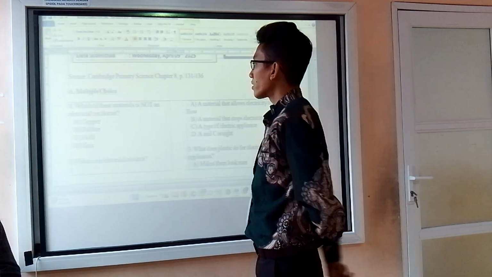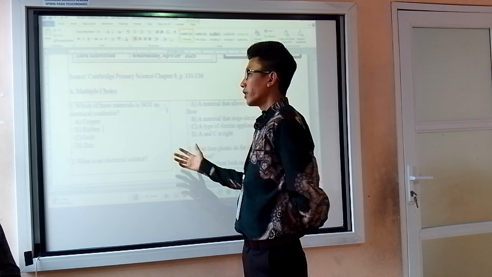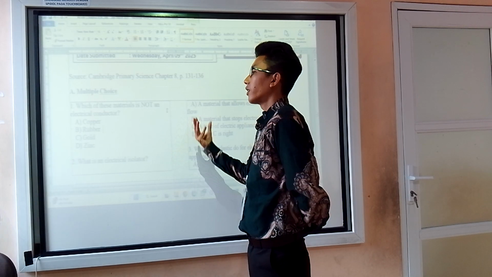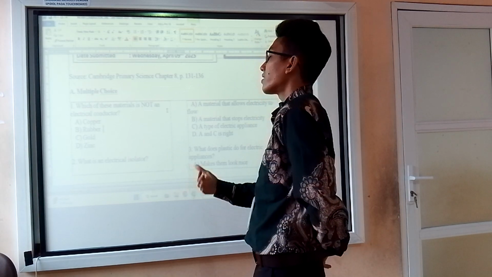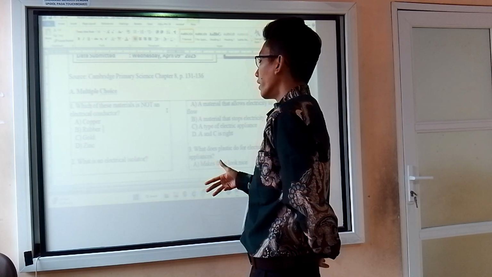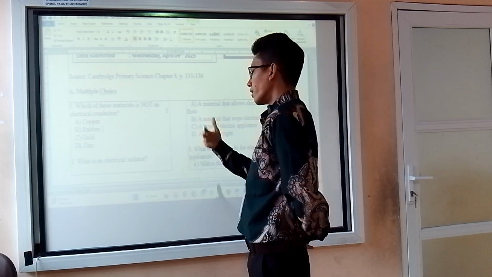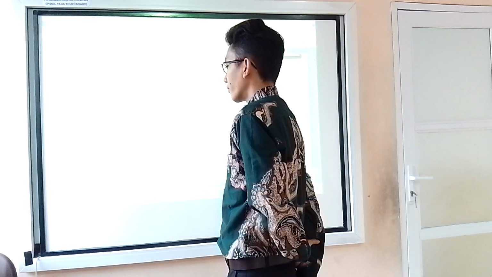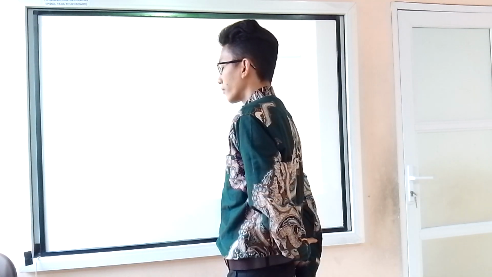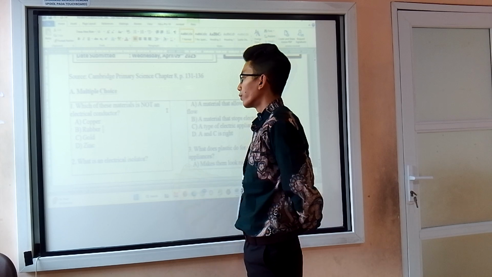Which of this material is not an electrical conductor? Electrical conductor means a material that lets electricity flow through it freely. It makes it easier, or like electricity can easily pass through them. So this electrical conductor allows the electricity to flow. Yes, sir. That allows electricity to flow.